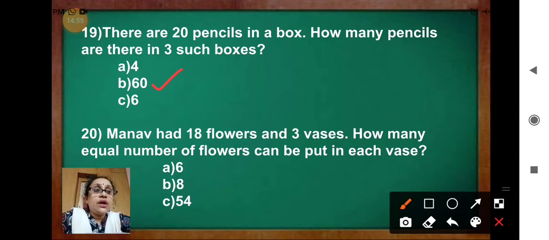Question 20. Manav had 18 flowers and 3 vases. How many equal number of flowers can be put in each vase? The options are 6, 8 and 54. So what you will do? You have to divide 18 by 3. 3 sixes are 18 and the correct answer is 6. Finished till here? All have completed? Okay.